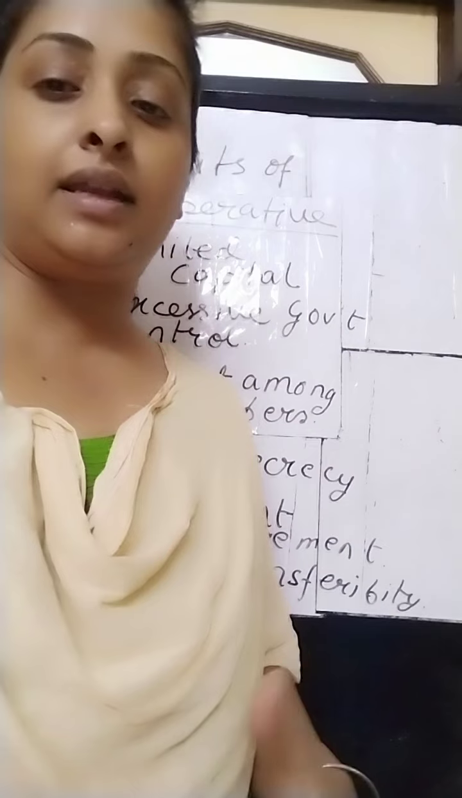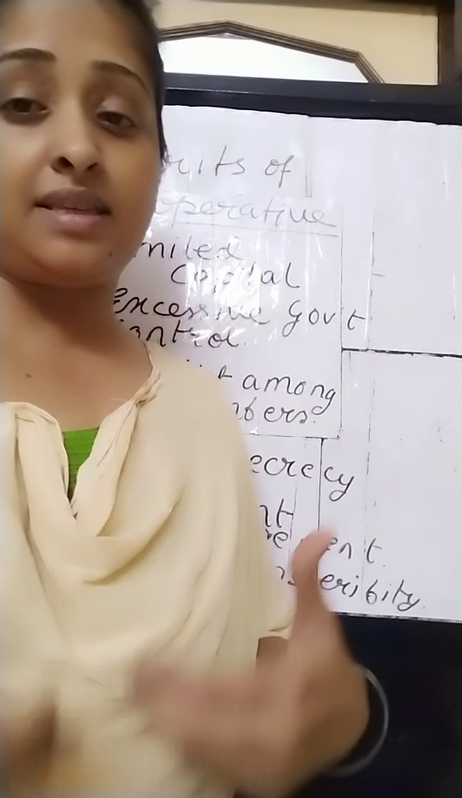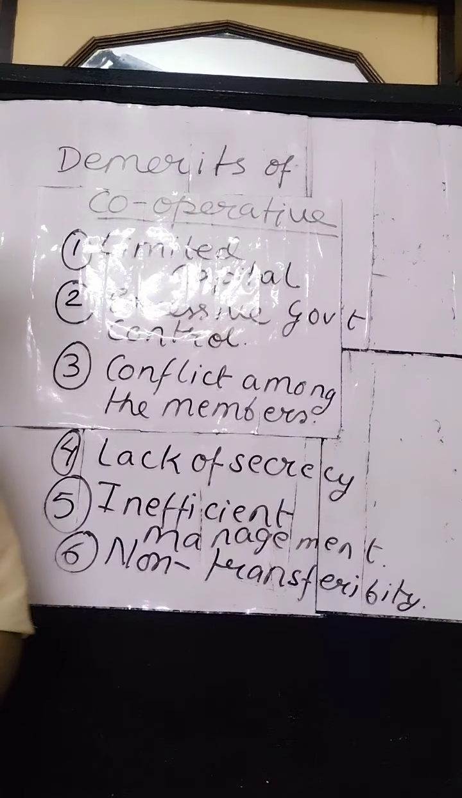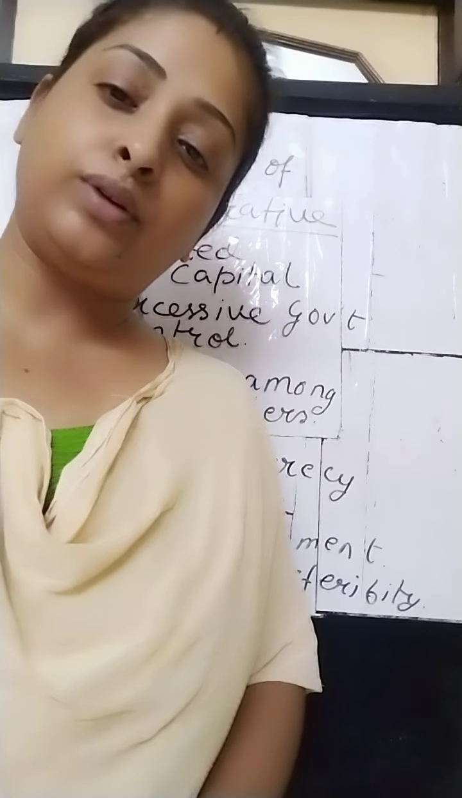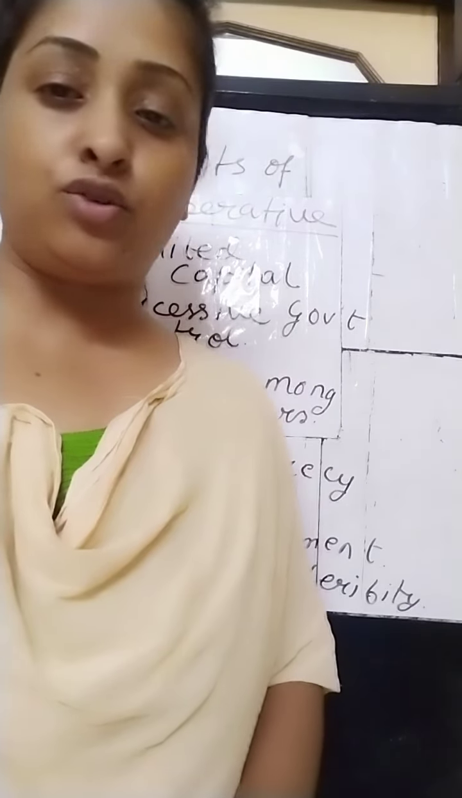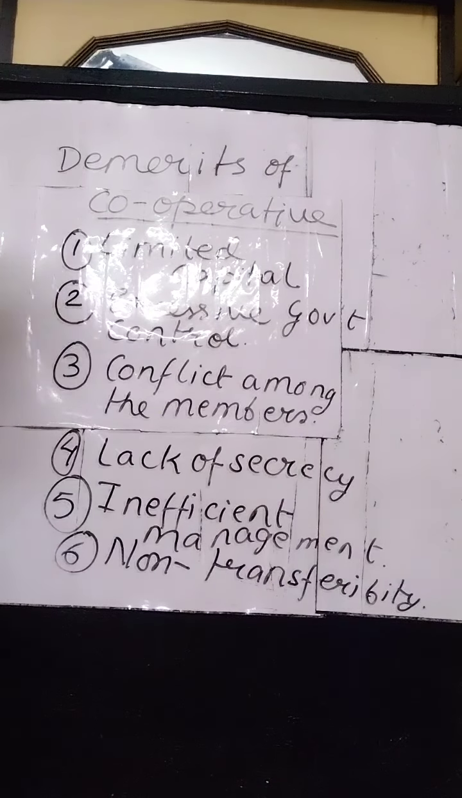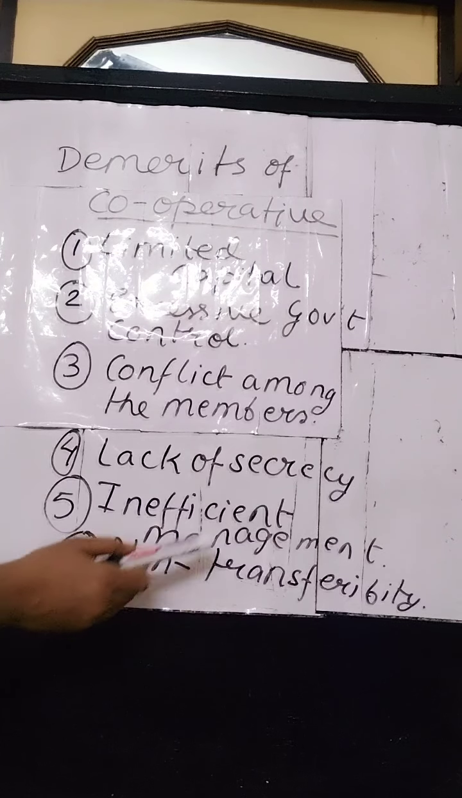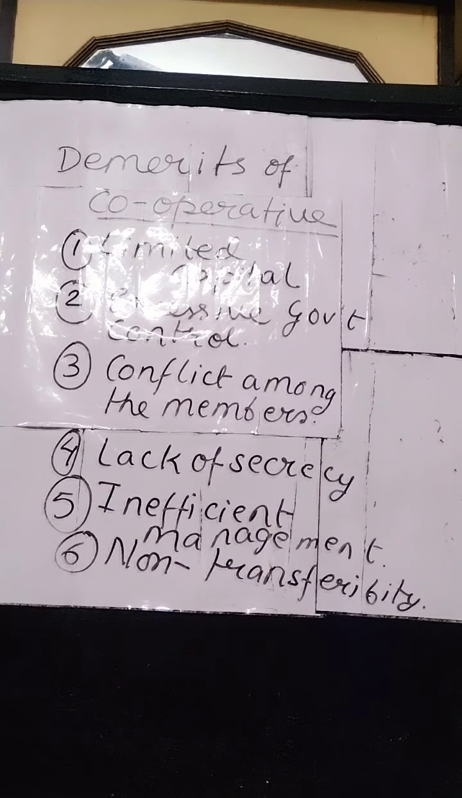He has to quit the business. In order to quit the business, he has to surrender his own shares. He has to submit his own shares in order to get back his money. That much he can do, but he cannot transfer. This is one of the main drawbacks, that is non-transferability of shares or non-transferability of interest.